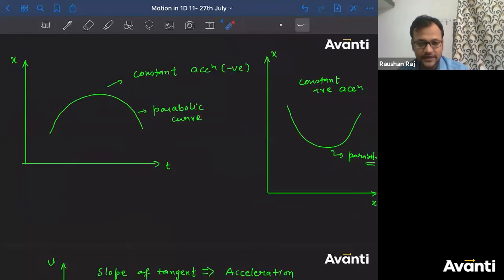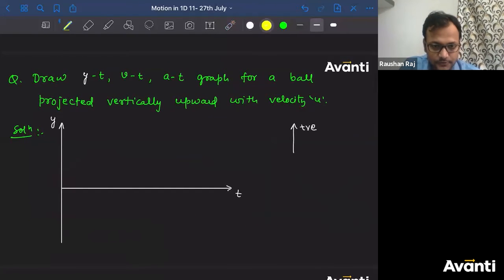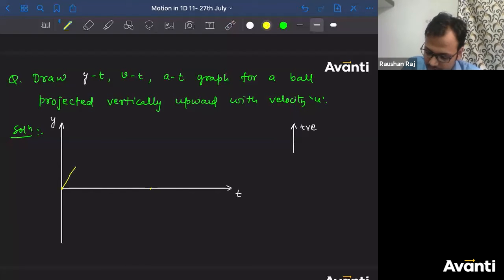So the nature of the graph for the x-t graph should be like this. It should start from 0 and finally come to 0 also. The particle will be thrown from the ground, go to the maximum height, and then come back to the 0 position, back to the ground. So initially it should be 0, finally it should be 0, and between that the graph must look like this. This value will be equal to h max.